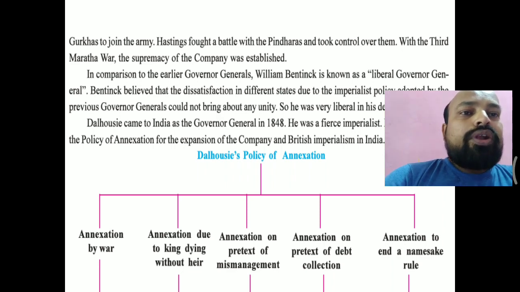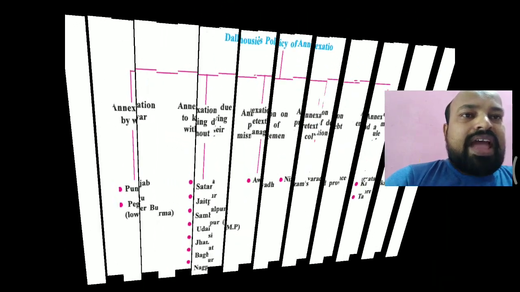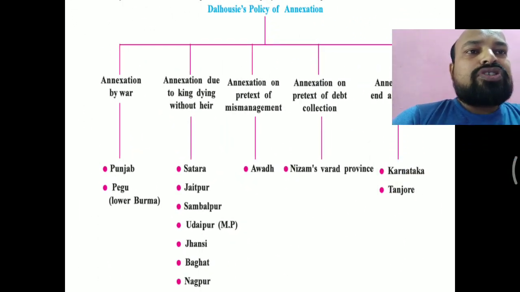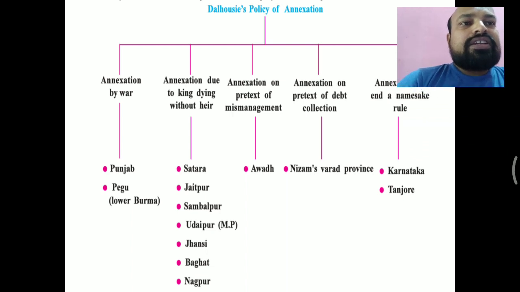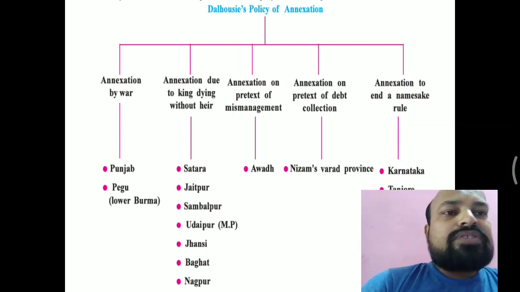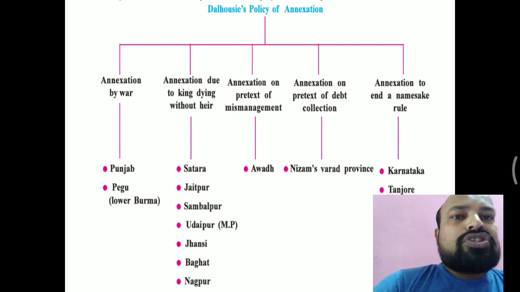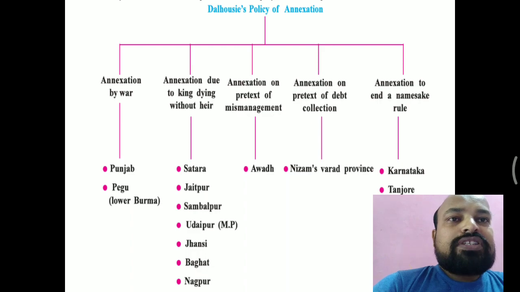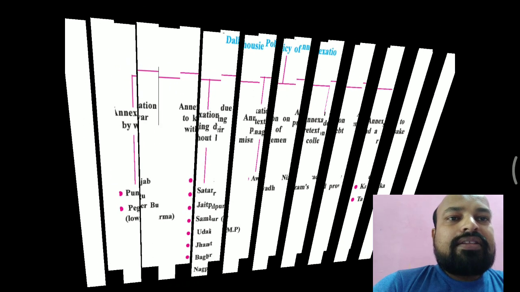Now according to Dalhousie's policy, which kingdoms were annexed by Dalhousie? Let us see. Here you can see all the names are written. First, annexation by war. Which provinces were annexed by war? They were Punjab and Pegu.